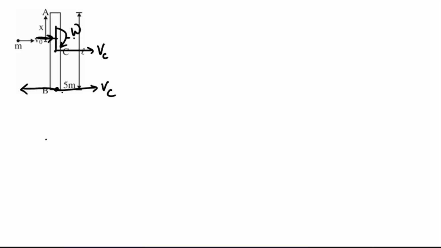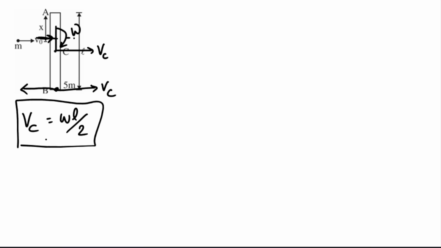Let's say the angular velocity of the rod is omega, and then what will be the relation between Vc and omega? So Vc equal to omega L by 2. This is another thing. Okay, you mark it and write it down. This is this thing. But from here we have got one more variable, that is omega. Now how to solve? So we can do one more thing, that is we also have information of coefficient of restitution 3 by 4, and also we can conserve angular momentum.